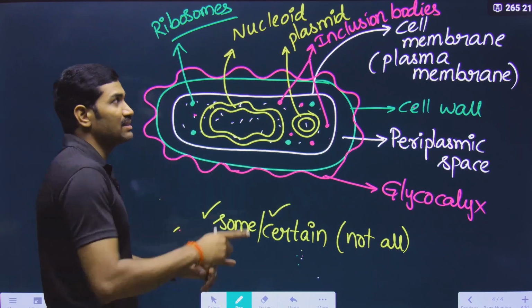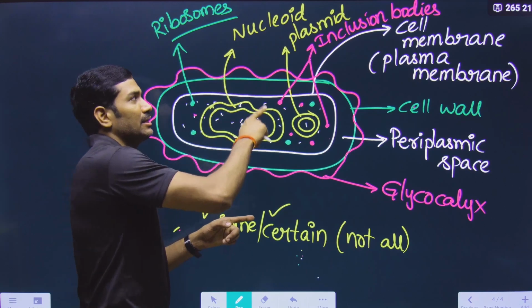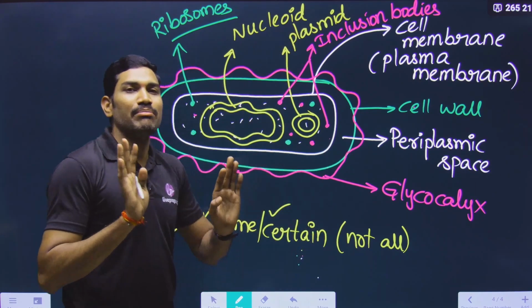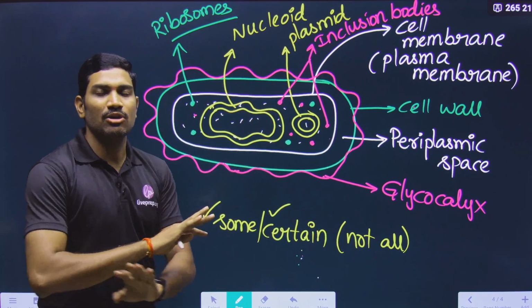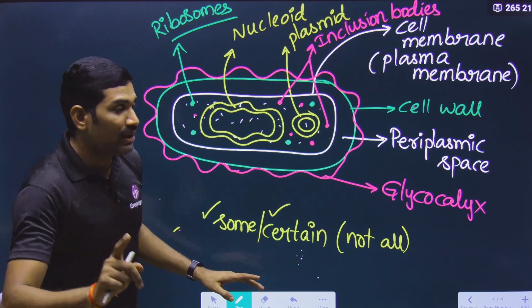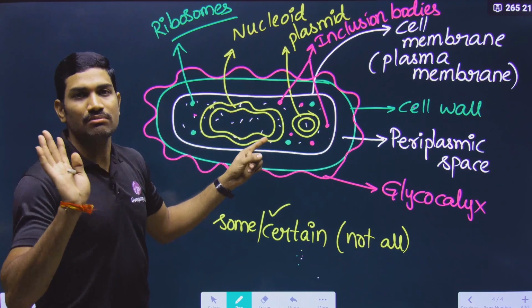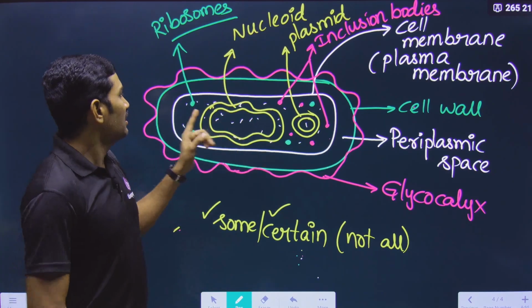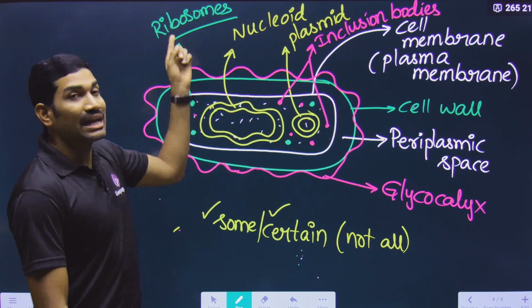But here what is compulsory? Nucleoid is compulsory, but plasmid is optional. Some bacteria have plasmid, but some do not. But all bacteria have nucleoid. This is compulsory. And along with this, they also have some organelles like ribosomes.